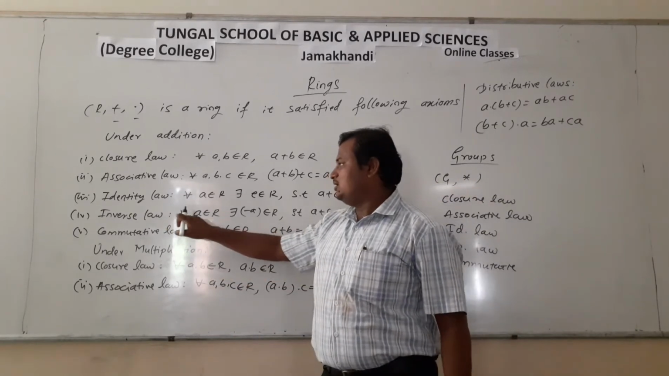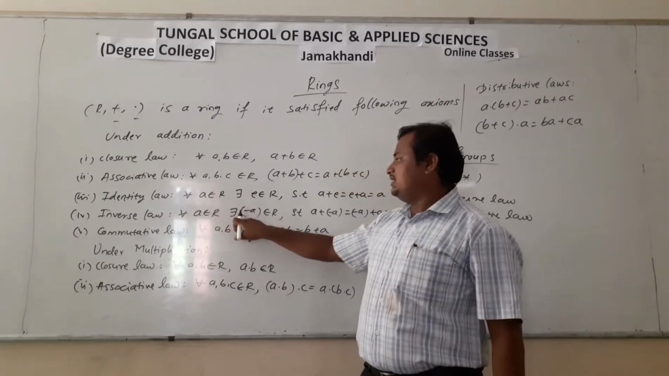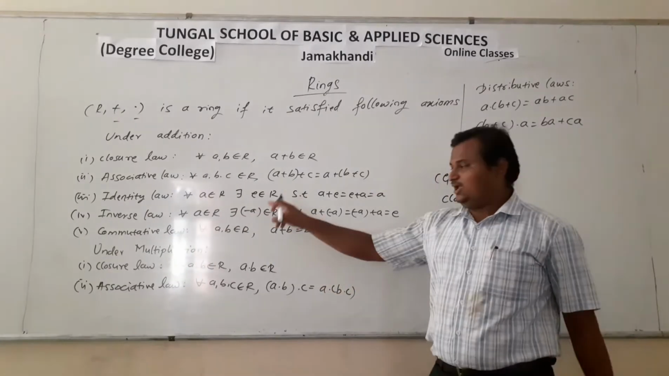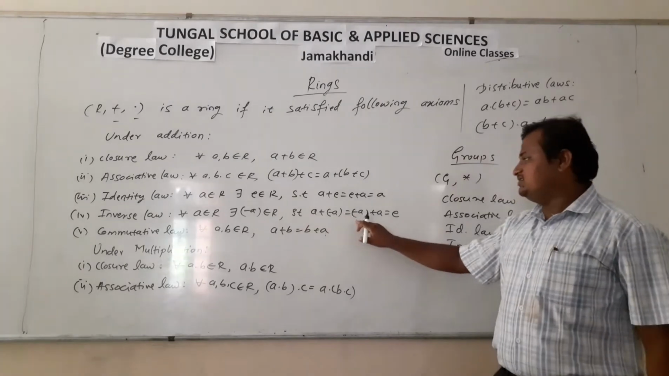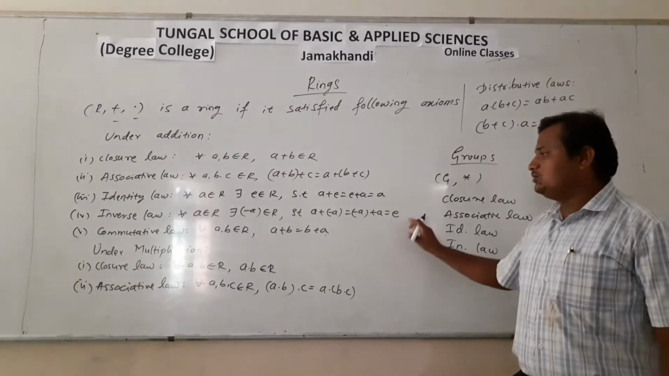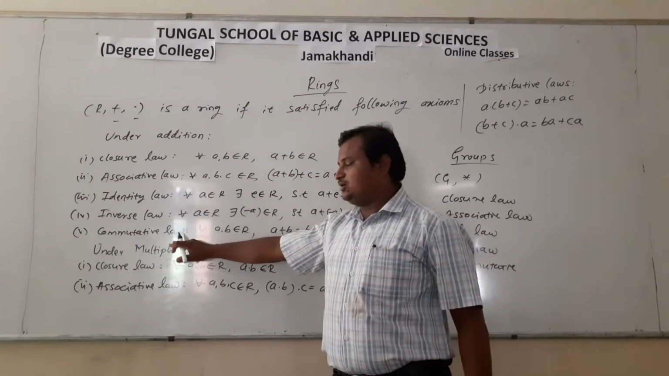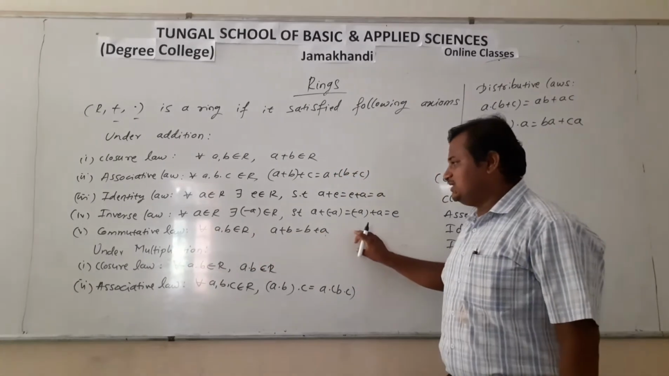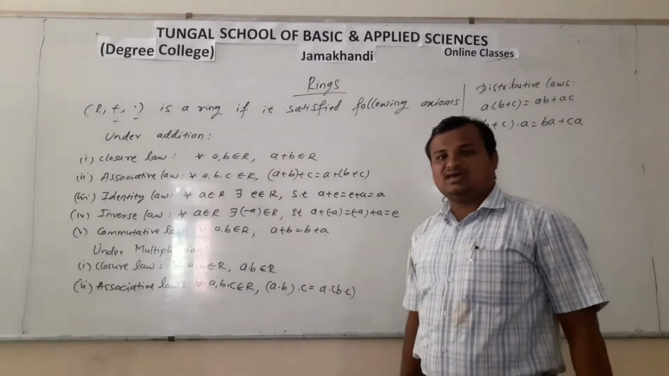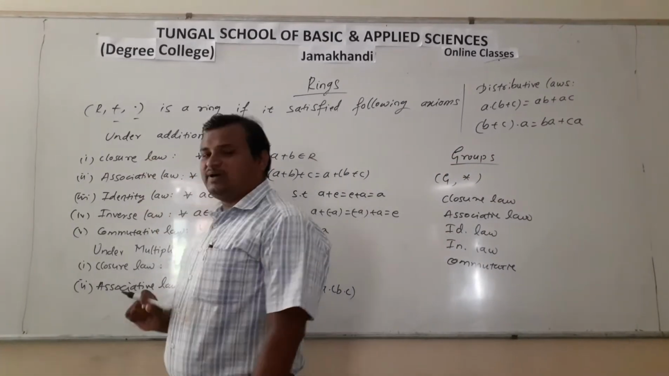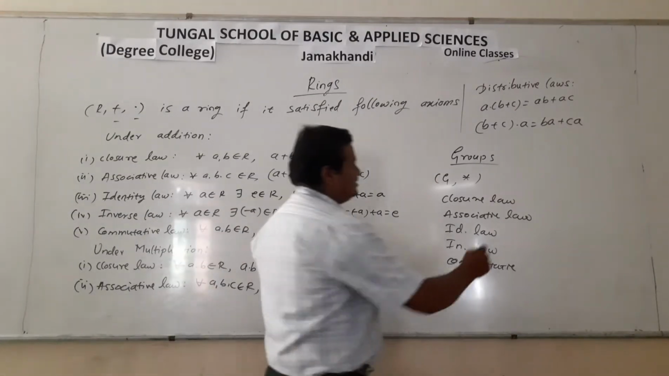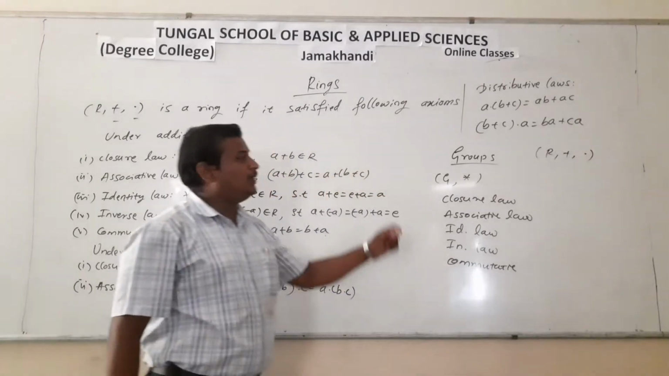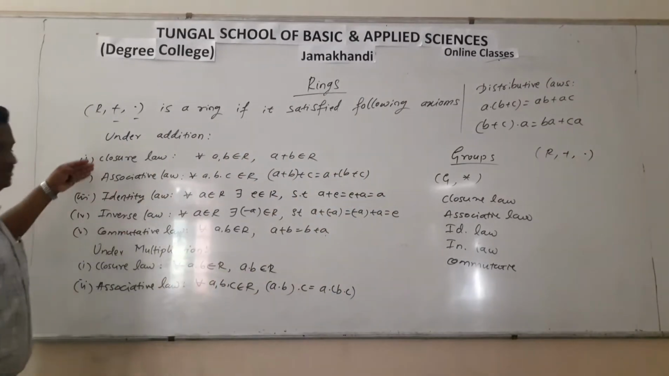And then inverse law: for all a belongs to R, there exists minus a belongs to R, which is the additive inverse of the element a, such that a plus minus a is equal to minus a plus a is equal to e. And finally the commutative law: for all a, b belongs to R, a plus b is equal to b plus a. So these are the five axioms under addition. Regarding these five axioms we can say that the ring (R, +, ·) is an abelian group under addition because it follows all these five axioms.